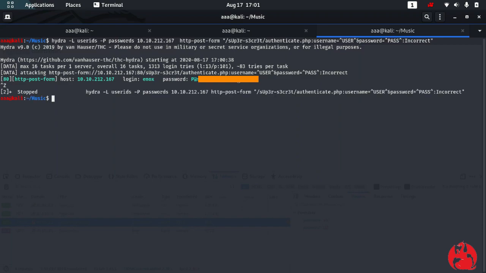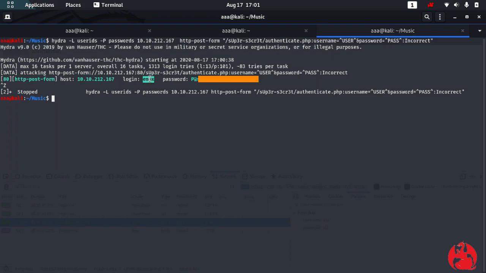So as you can see, we found our password. After this there are two colons. This is the login page address, this is the username password, which is the parameters or the params, and this is what it looks for, incorrect login. So it looks for the word incorrect, so that if there is a login which is incorrect, it will go over here and look for this word, incorrect.